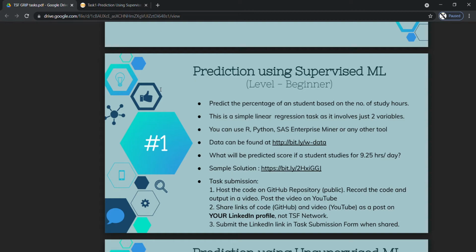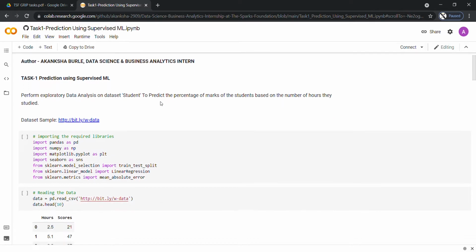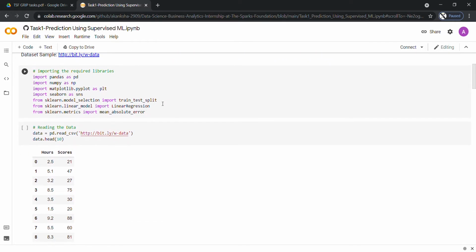This is Task 1 of the program. Task 1 focuses on prediction using a supervised machine learning model. The problem statement is to predict the scores of a student depending upon the hours of study. The dataset provided contains the scores and the hours of the student. For this, we are using a supervised machine learning model, and this model is linear regression, which is a simple linear regression between the two variables.